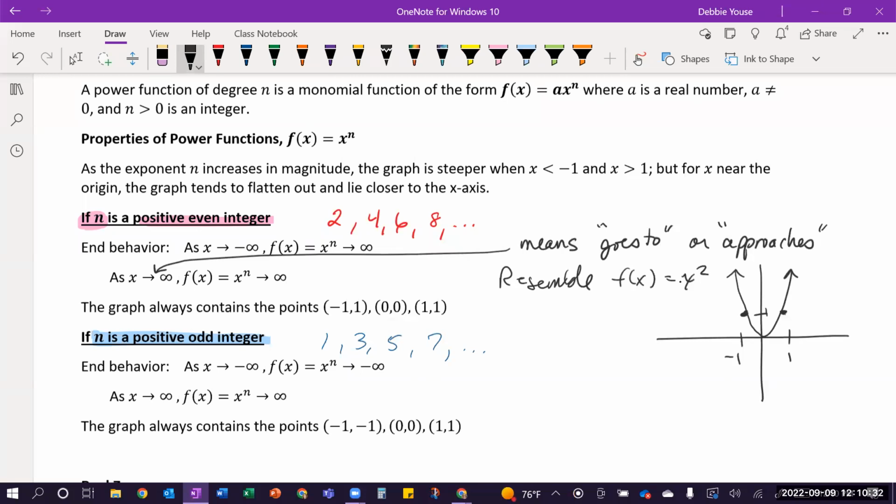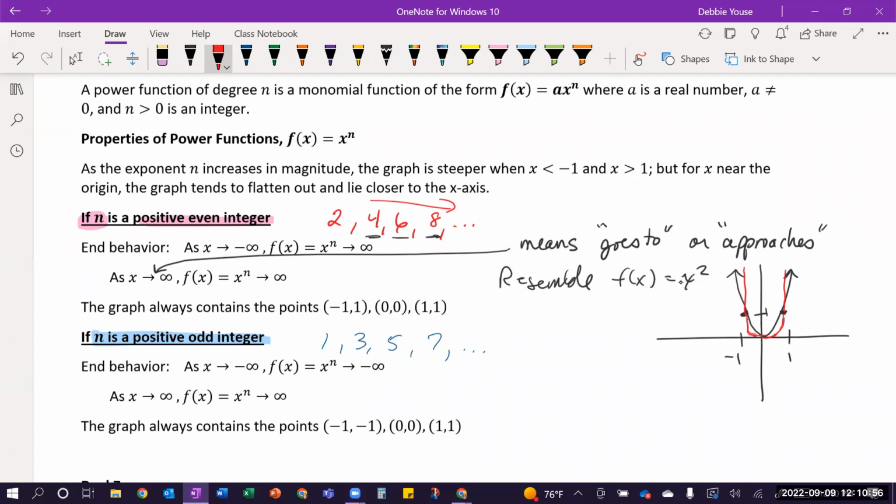And if I keep increasing that power, this is going to become steeper through the sides, and then it's going to become flatter and more squished down and boxy, I call it, in between there as that number increases, but it still maintains that rough shape.